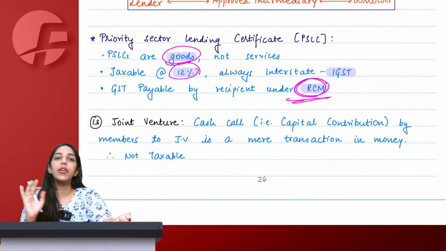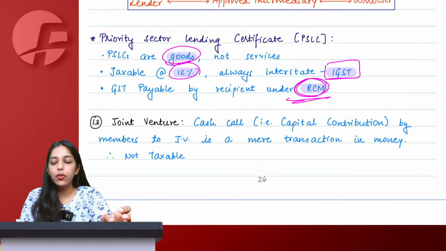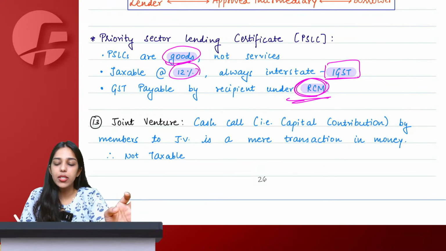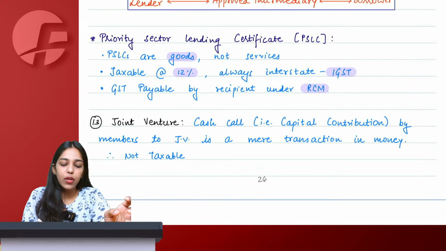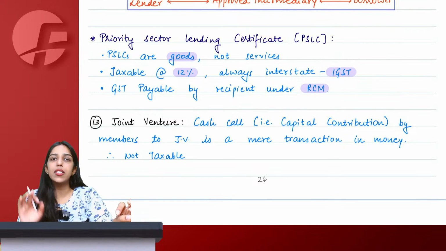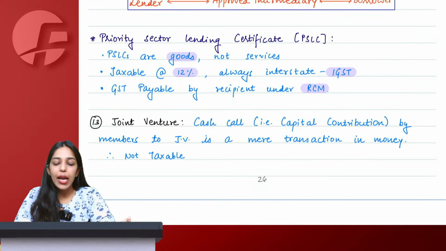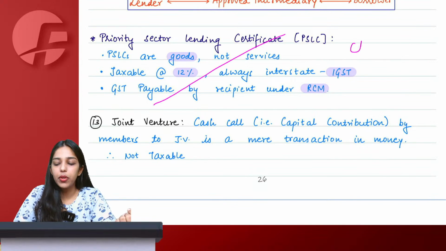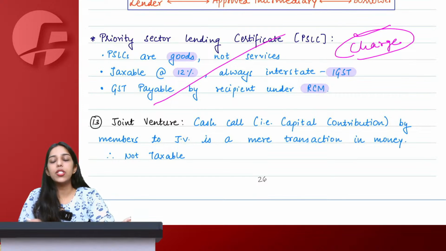GST is payable on reverse charge mechanism basis, and you do not have to see whether it is interstate, always and always priority sector lending certificate transactions are treated as interstate only, and you have to pay IGST under RCM. And now there's nothing to teach. This is something that you have to remember only. Anyways, if you want, you can strike this off from here because this will again come in the chapter of charge, RCM in case of goods.